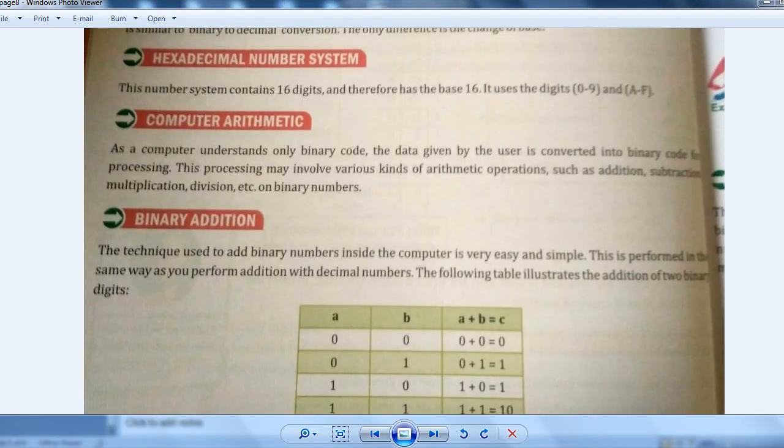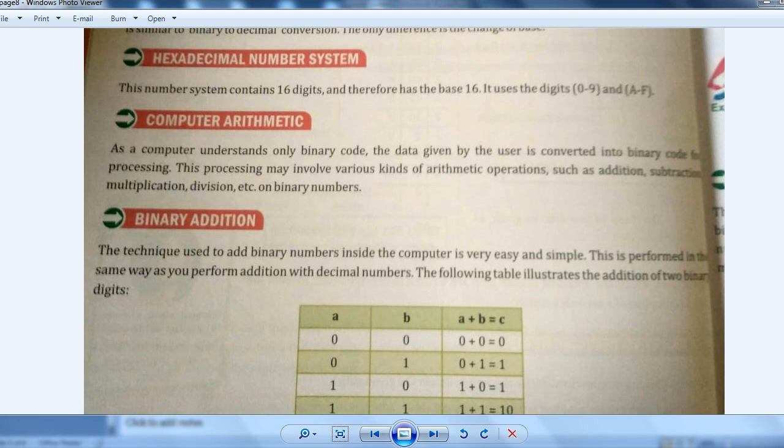Computer arithmetic. As a computer understands only binary code, the data given by the user is converted into binary code for processing. This processing may involve various kinds of arithmetic operations such as addition, subtraction, multiplication, division, etc. on binary numbers. Computer understands binary language only.